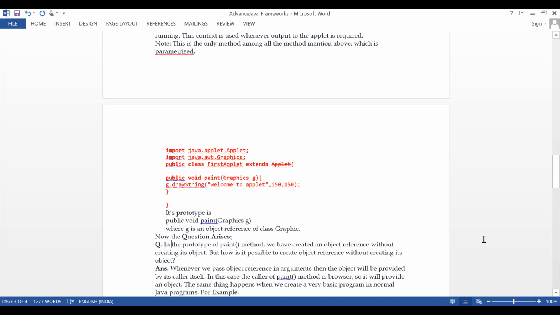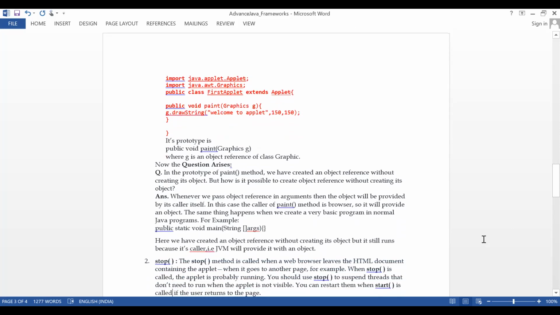Come here. Whenever we pass object reference arguments, the object will be provided by its caller itself. Okay, somebody should call this paint method, and they have to pass this Graphics object. That is the functionality we have seen so far.